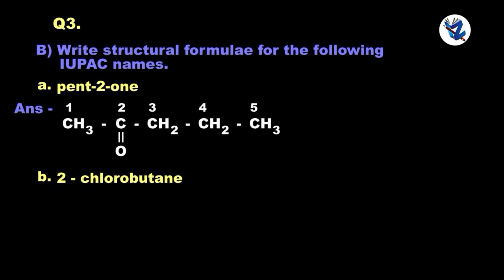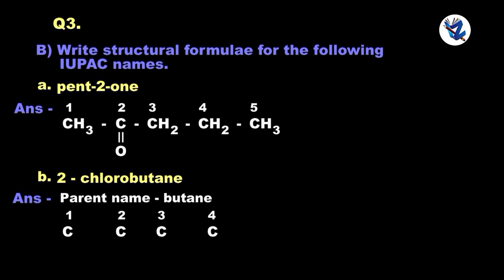Then 2-chlorobutane. Parent name is butane, so first we'll write down 4 carbon atoms. We'll give numbers 1, 2, 3, 4. To the second carbon a chloro group is attached. Now we'll fulfill the valencies with the help of hydrogen. This is the structure.